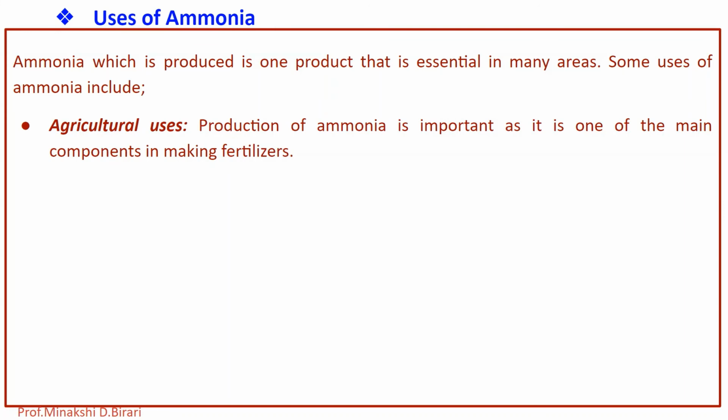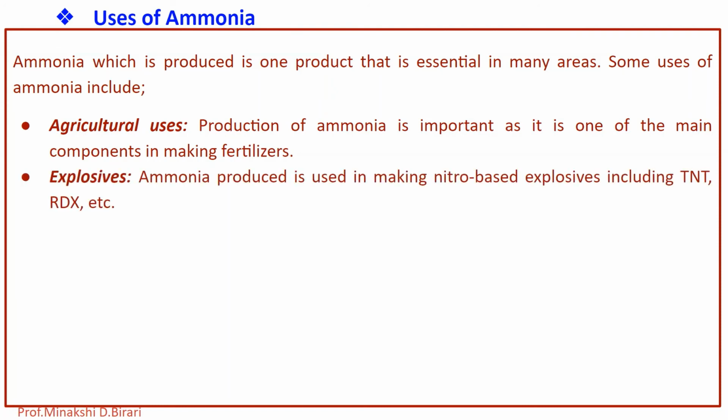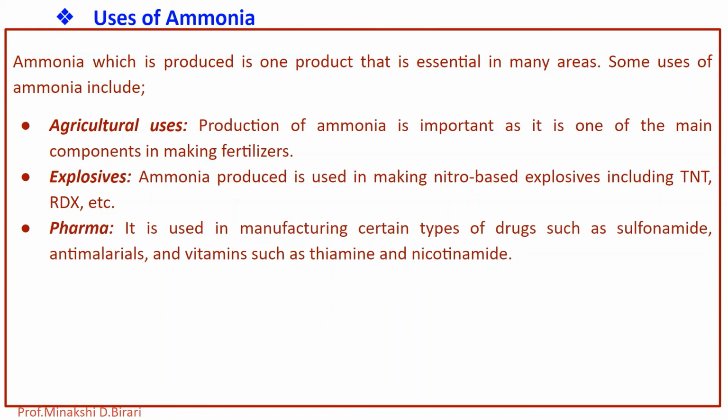Ammonia is also used in making nitro based explosives including TNT, RDX, etc. It is also used in pharmaceutical industries for manufacturing certain drugs such as sulfonamide, antimalarials, and vitamins such as thiamine and nicotinamide.